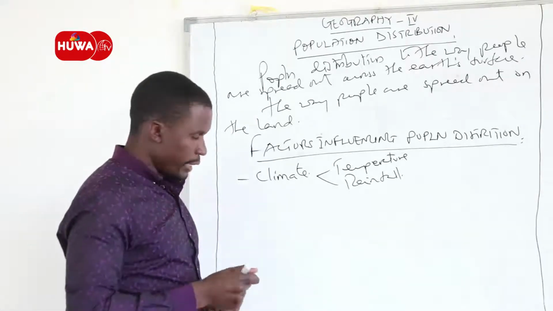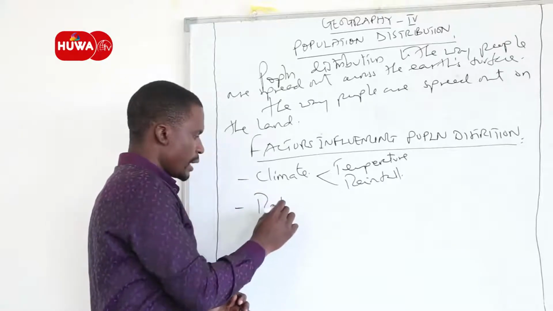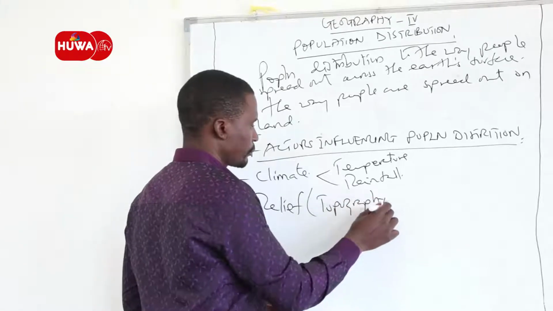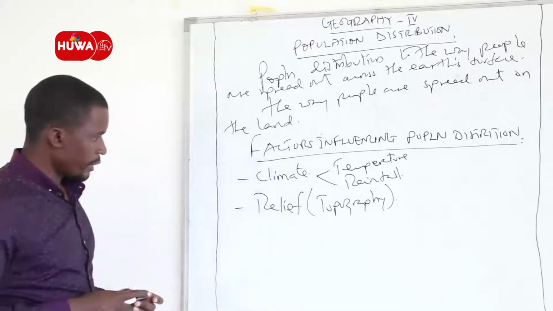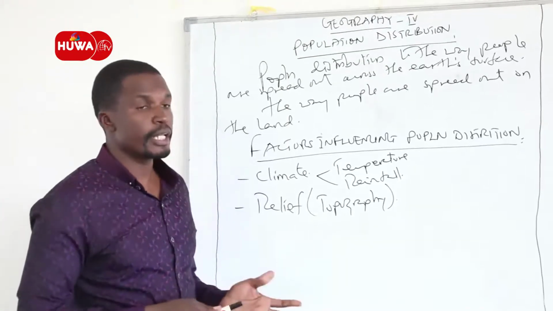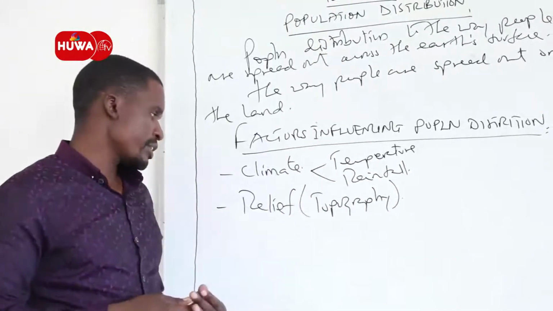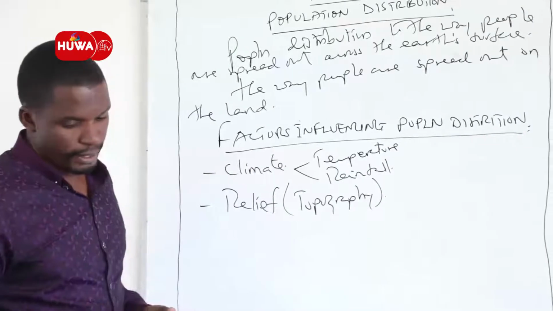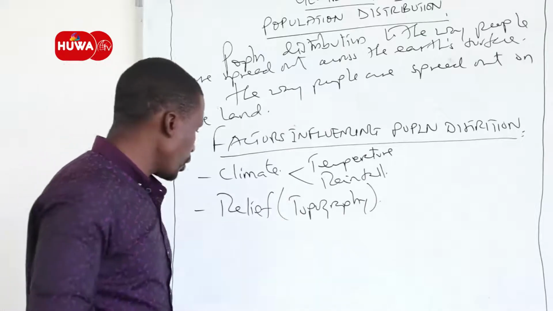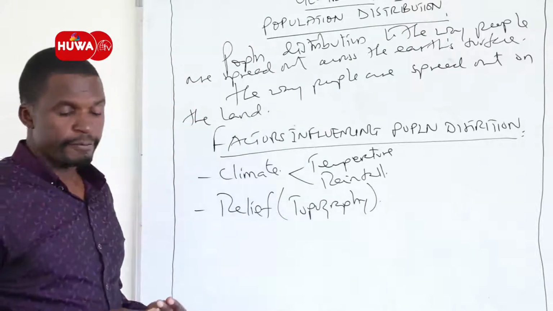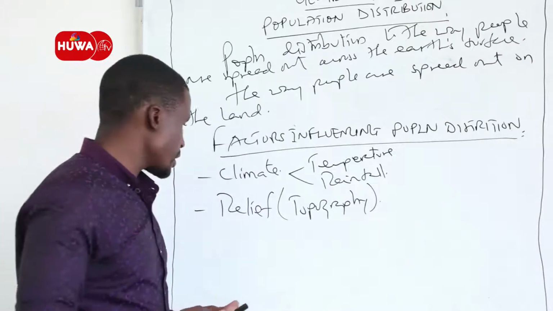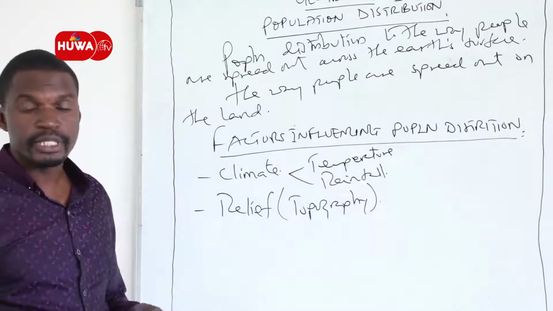Another factor is relief. The second factor, we are talking about relief, or topography. Relief refers to the ups and downs of the earth's surface, or sometimes we say the general appearance of the earth's surface, such as the highland, the lowland, and the flat land. Therefore, when we talk of population distribution, we always expect places with flat or gentle slope to attract many people to settle or establish their settlements compared to places with steep slope.